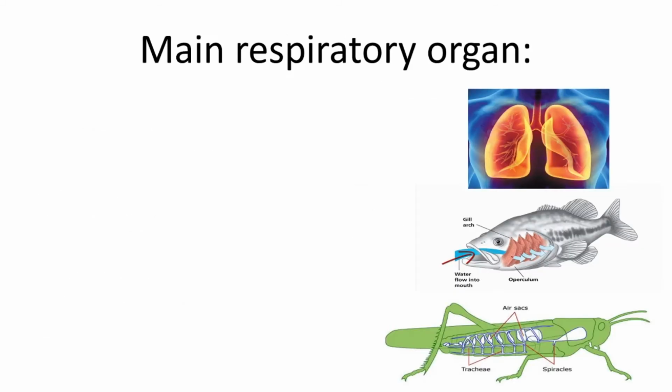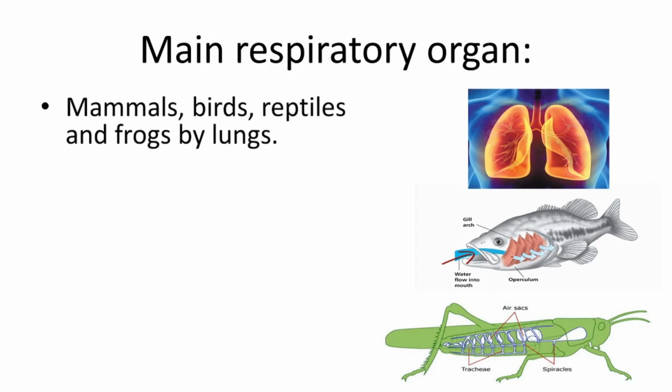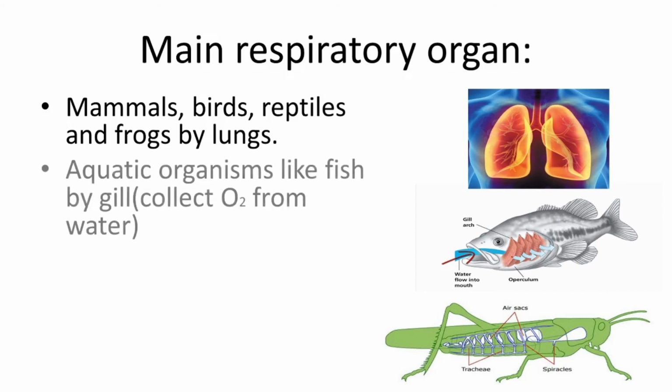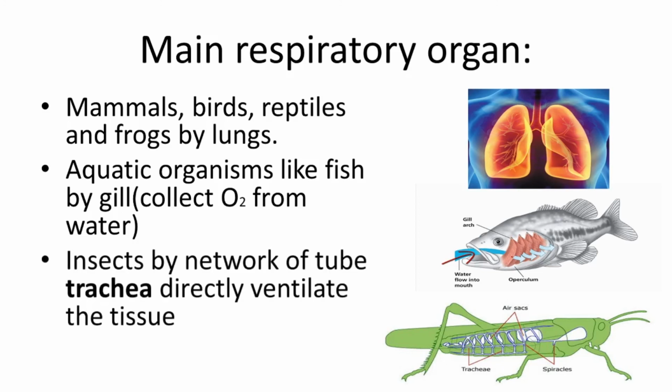They have a main respiratory organ that helps with this. In mammals, birds, reptiles, and frogs, the main organ is the lung. In aquatic organisms like fish, it is gills. And insects have a network of tubes, the trachea, that directly ventilate the tissue.